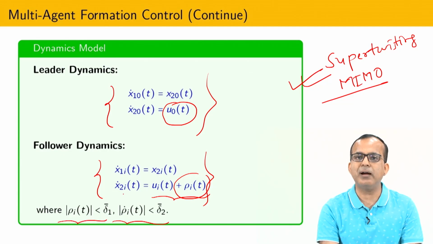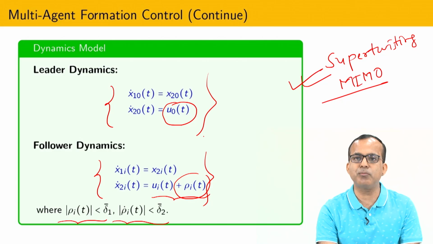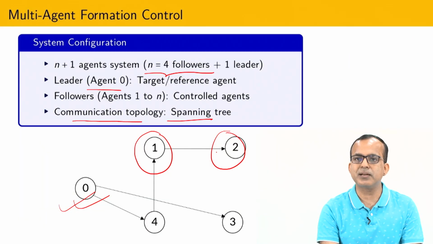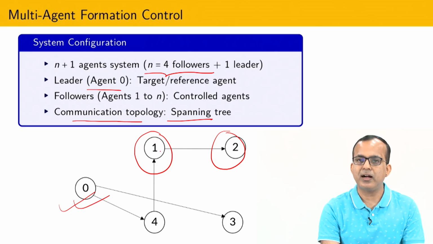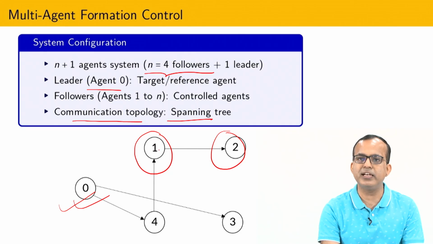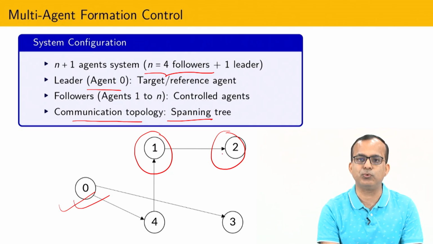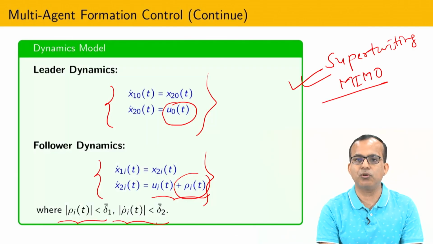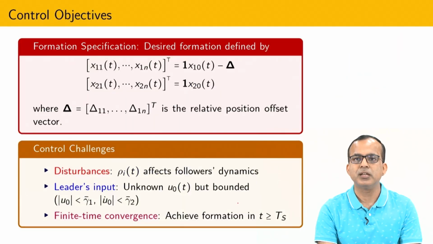But if you have relative position information, what is the meaning of relative information? Suppose I am assuming that agent 1 is going to communicate with agent 2, then I have some kind of relative position information between 1 and 2. Agent 4 is directly connected with 0, which means that I have relative position information between the leader as well as the follower. Similarly, I have information of relative velocity.